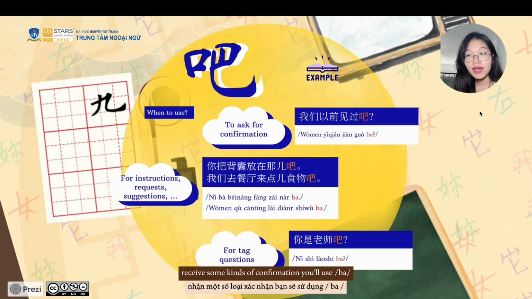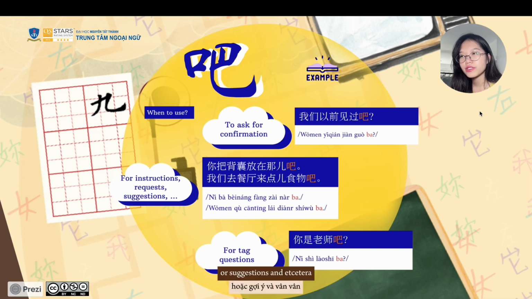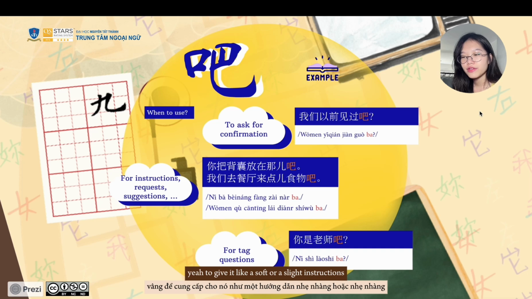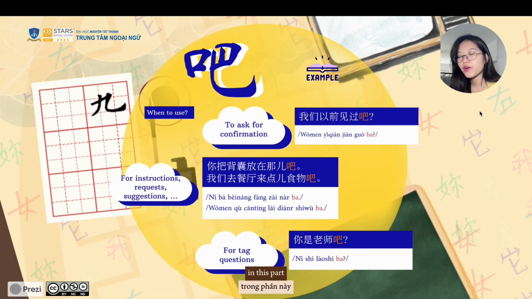You will use ba. The second case is for instructions, requests, or suggestions, and so on. I'm going to give two examples in this part. 你把背囊放在那儿吧, which means leave your backpack over there, to give a soft or slight instruction.